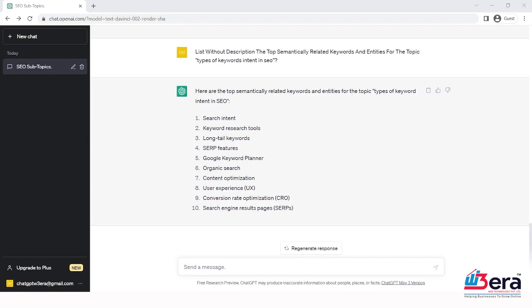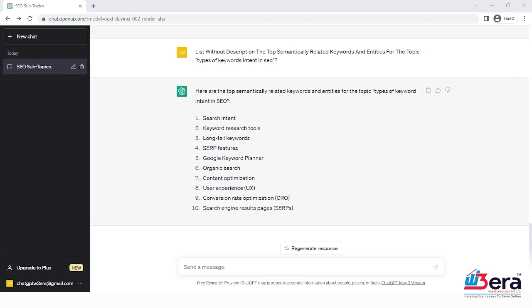List without description the top 4 most popular keywords for keyword intent. List without description the top 5 most popular long tail keywords for the topic keyword intent types. List without description the top semantically related keywords and entities for the topic types of keyword intent in SEO. Take all 5 and combine them into one